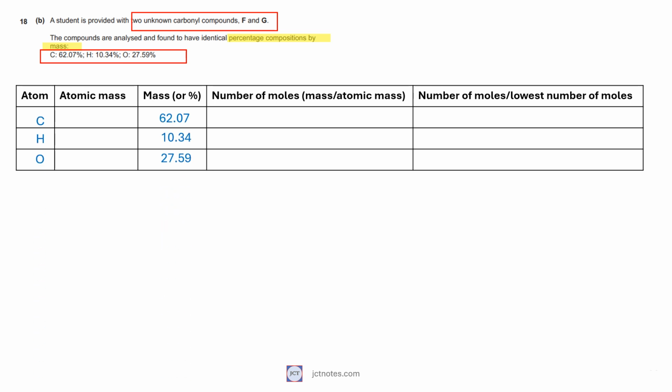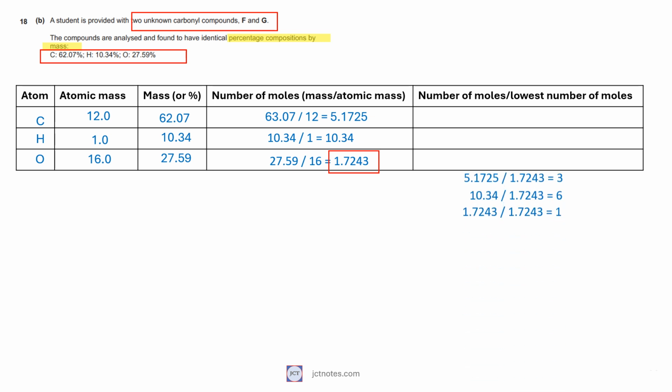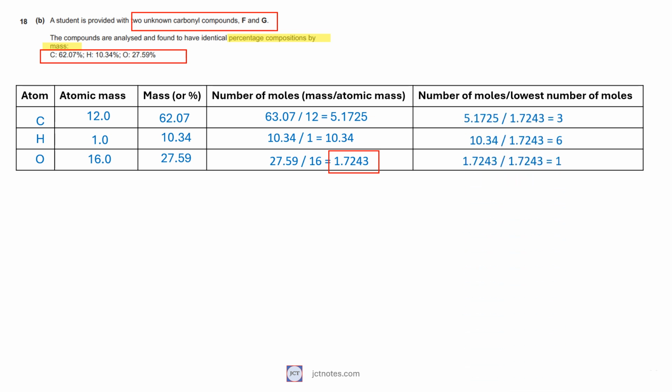The second column is filled with data from the periodic table. The fourth column is the division between the third and the second. In the fourth column, the lowest number is 1.7243. In the fifth column, I divide each number from column 4 by 1.7243. The numbers obtained will give the proportion of atoms in the empirical formula. We get C3H6O.